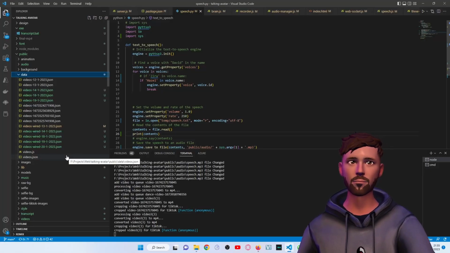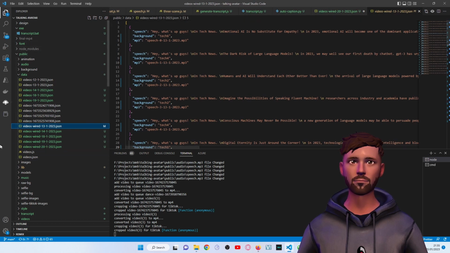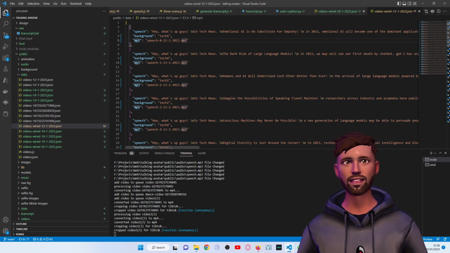So looking at the code, if we look at the backend, there's plenty of these JSON files that have been generated. Let's take one that's formatted here. So as you can see, the JSON object is relatively simple. It has the speech, what the character needs to say, the background, it says text 6. So in our backgrounds folder, we have an MP4 that's called text 6, an MP3 which contains the speech, and all of these content get loaded up and then passed into Vixen, who's going to speak. And I can show you that.